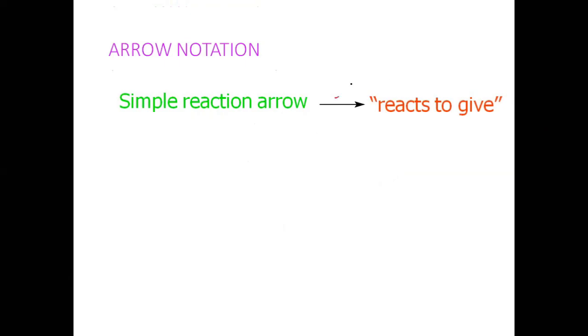What it says is, suppose you are using this arrow notation, then A reacts to give B. Suppose you are taking A plus B and it gives C, then in such cases A and B react to give C. So this arrow notation states that it reacts to give.